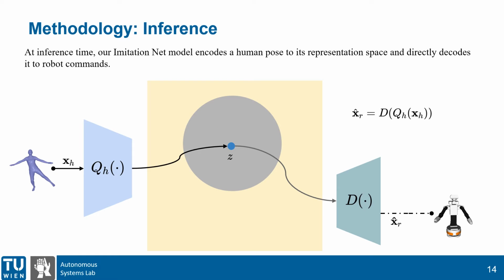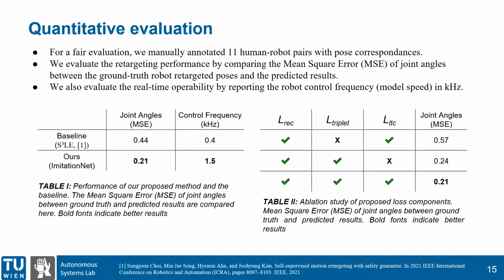In the inference time, the process is very fast and simple. We can drop the robot encoder and just encode the human pose and decode it to a robot choice directly. To understand our approach, let's go to see some results. First, to fairly compare our approach with the baselines, we manually annotate 11 human-robot pairs with pose correspondence. We train and evaluate both our model and the baseline and compare the mean square error of the joint angles between the predicted and ground truth robot poses. You observe a big improvement in performance while being 3 times faster. We additionally evaluated our model under different training conditions and observed the benefit of our proposed losses.